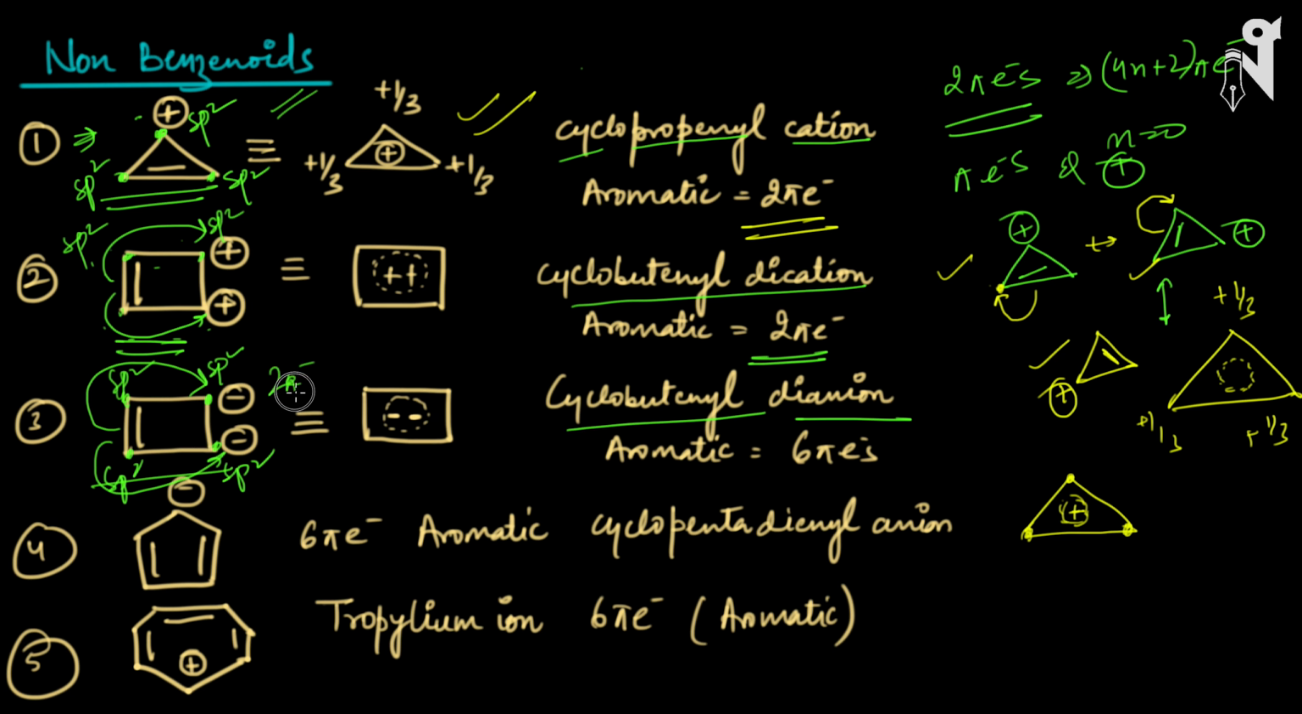This is called the cyclopentadienyl anion. When you draw the resonance structures, you will see that the double bond is getting distributed among all the carbons, and the negative charge is also getting distributed among all the carbons.